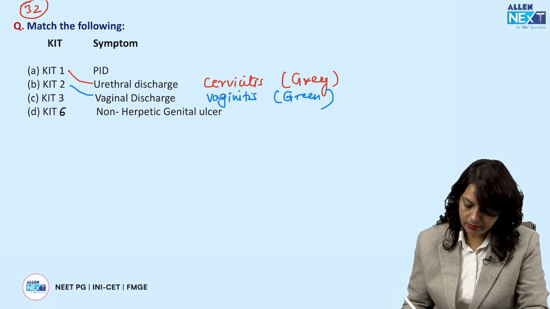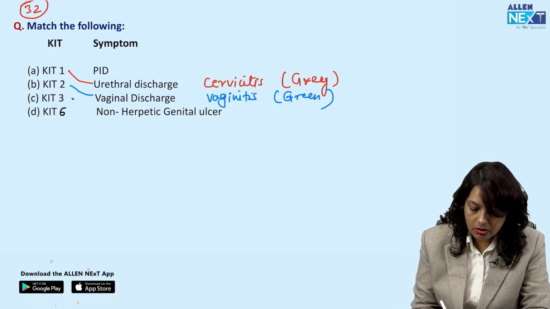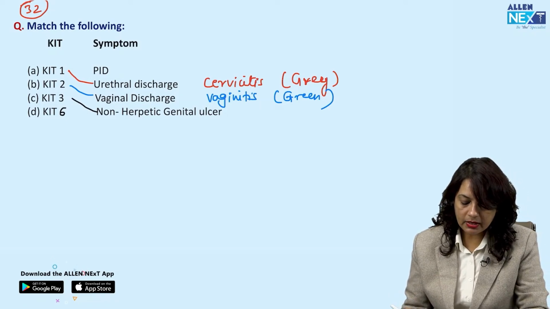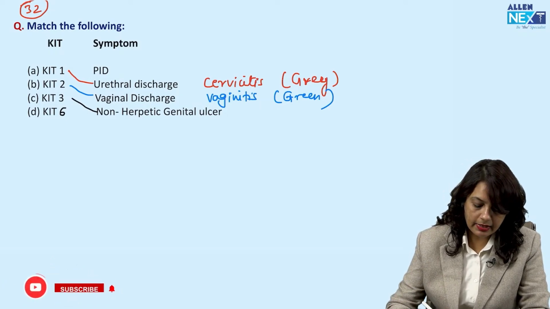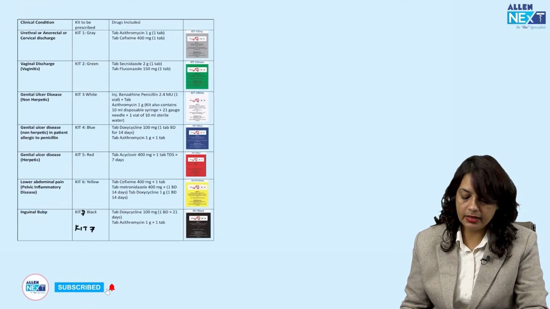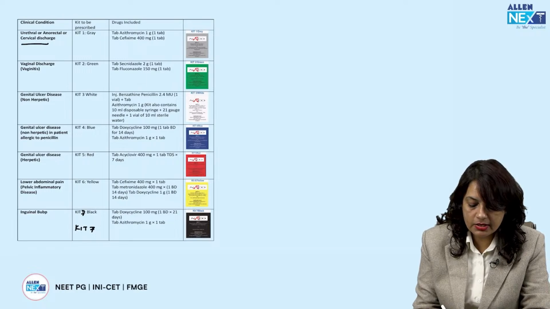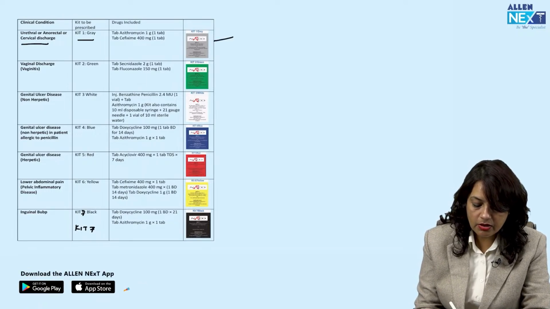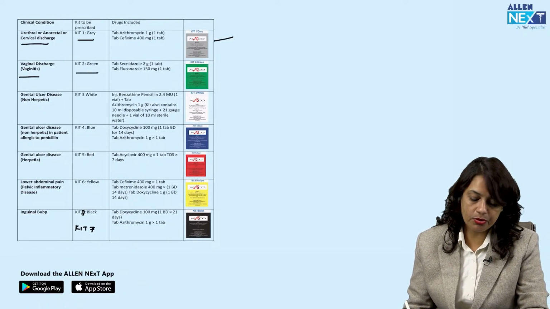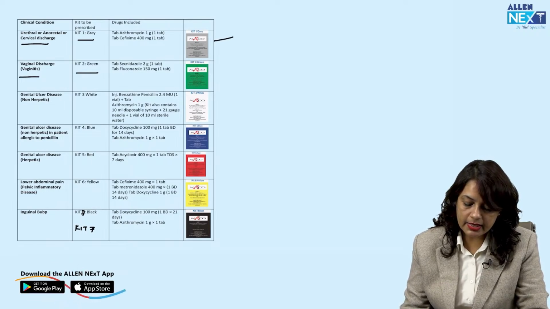Kit 3 is for non-herpetic genital ulcer, and kit 6 is for PID. The urethral or cervical discharge is kit 1, gray color. Vaginal discharge is kit number 2, which is green, and contains secnidazole and fluconazole.